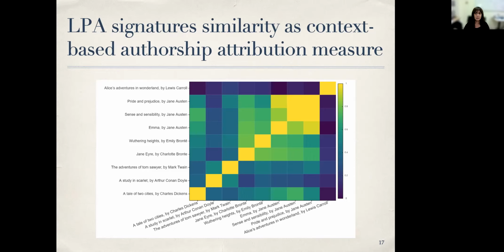We created the domain of all 9 books, and their corresponding LPA signature for each novel. Here we see the similarity between the signatures, and we see that all Jane Austen's books are very similar to each other, and also similar to the Bronte sisters' books.